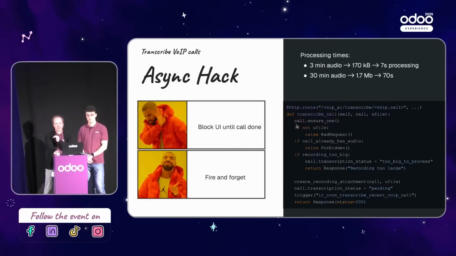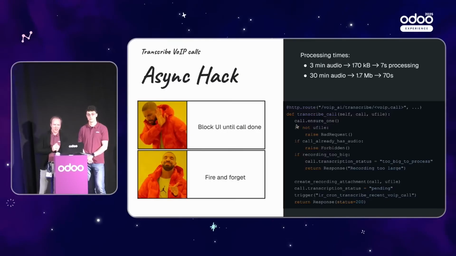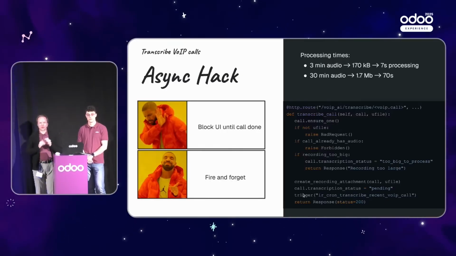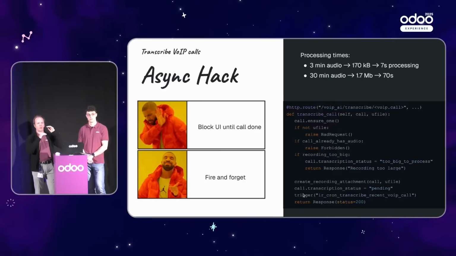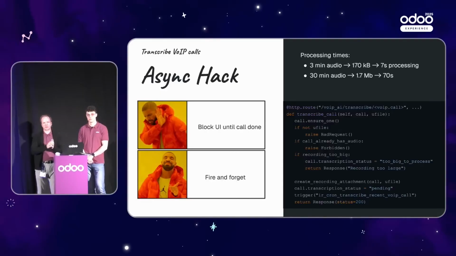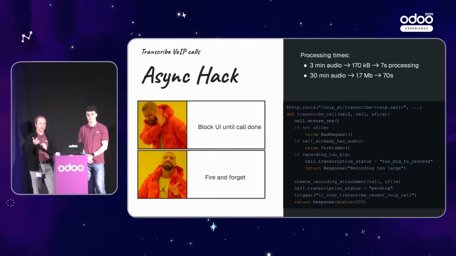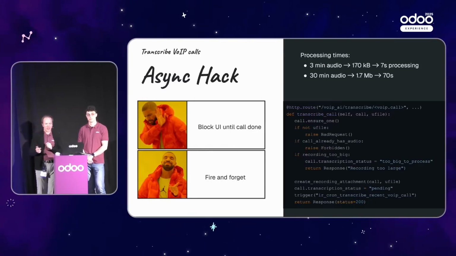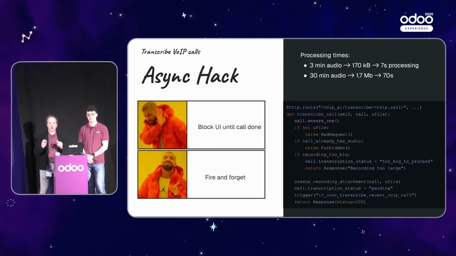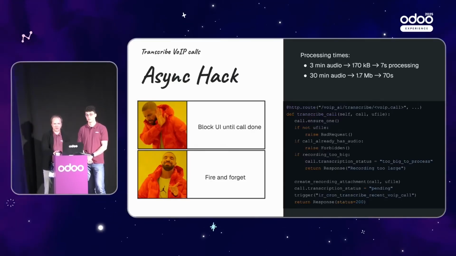You can see here there's some input checking. If you're not trying to do some crazy stuff, then you create an attachment, and then you trigger a cron. You trigger this background worker that will do all the API calls, talk with OpenAI, and get back to you. But you don't wait for it. You just ask your cron, hey, can you process the most recent audio for me? And that's it, and you go back. And this is how we make the UI responsive, quick.